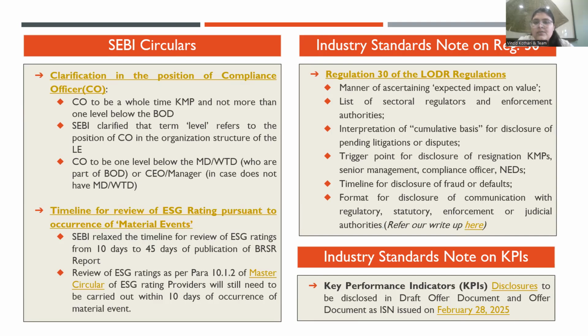And then, in case of disclosure of regulatory actions to be made under clauses 19 and 20 under para A items, the list of sectoral regulators and enforcement authorities was also provided. Also, when it comes to determining the outcome on a cumulative basis for pending litigation and disputes, that guidance was also provided in these industry standard notes.